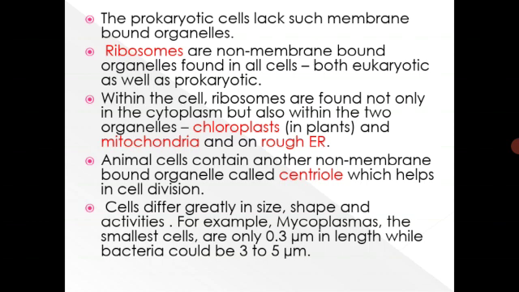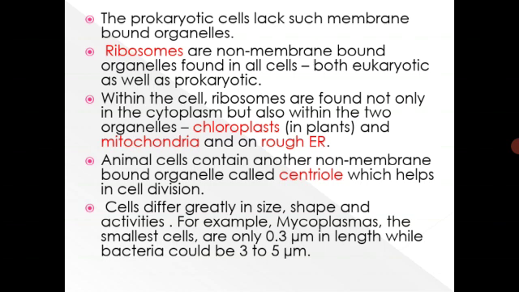So prokaryotic as well as eukaryotic cells have ribosomes, whereas membrane bound organelles are absent in the prokaryotic organisms. Within the cell, ribosomes are found not only in the cytoplasm but also within two organelles, the chloroplast and mitochondria, and on the rough endoplasmic reticulum. So ribosomes are present in the chloroplast in plants, in the mitochondria, and also in the rough endoplasmic reticulum.